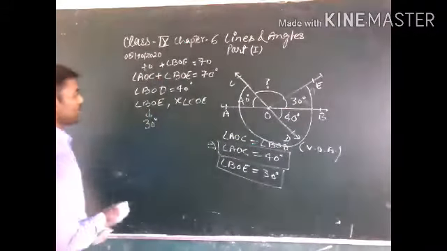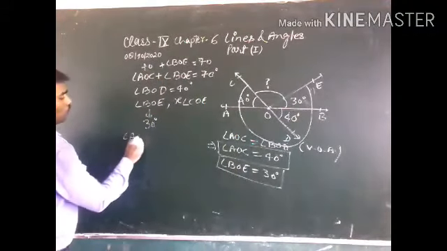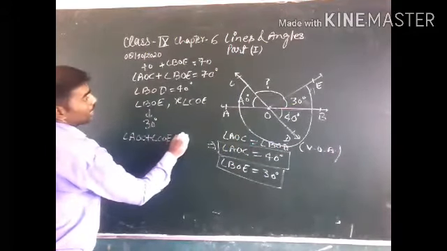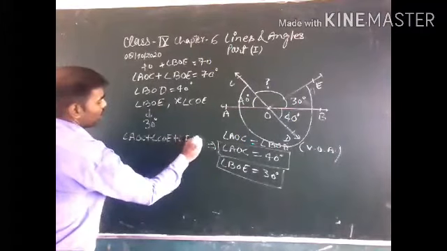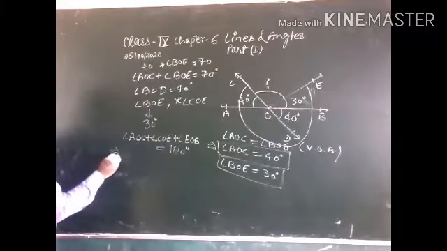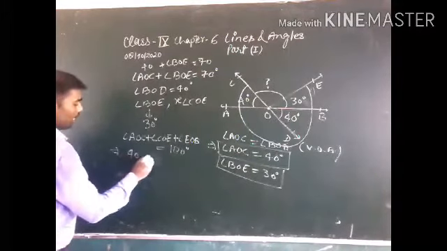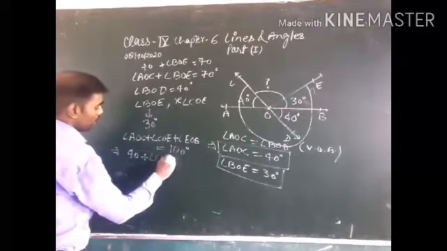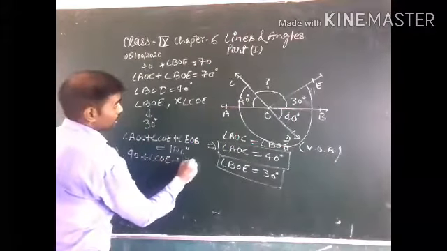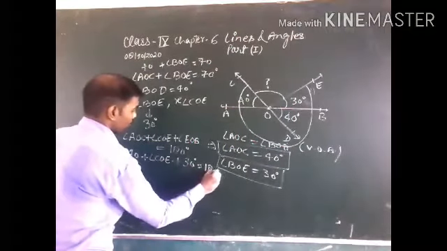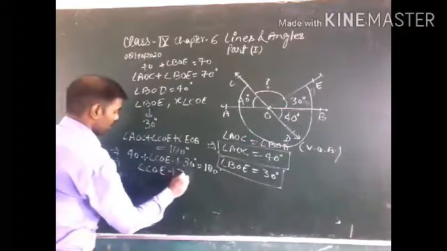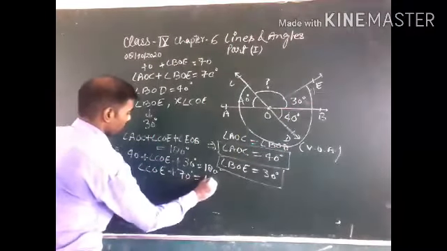So we can write angle AOC plus angle COE plus angle EOB is equal to 180. Put the value of angle AOC, that means 40, plus angle COE plus EOB, which is 30 degrees, is equal to 180. It means COE plus 70 is equal to 180.